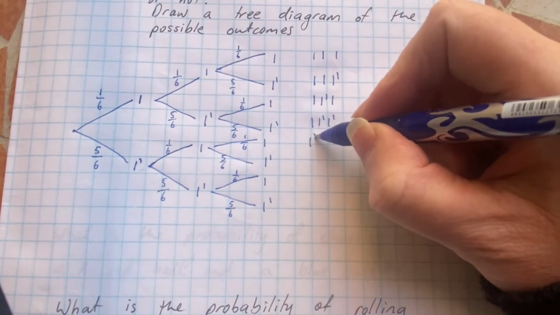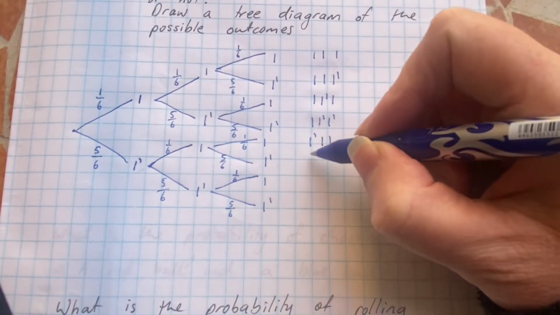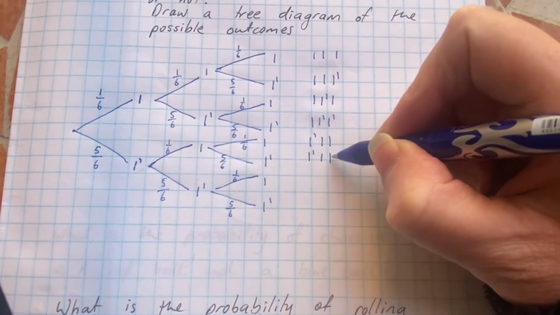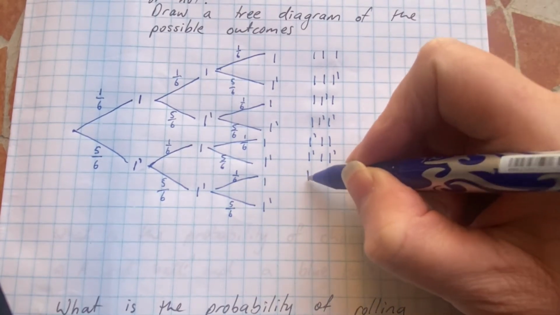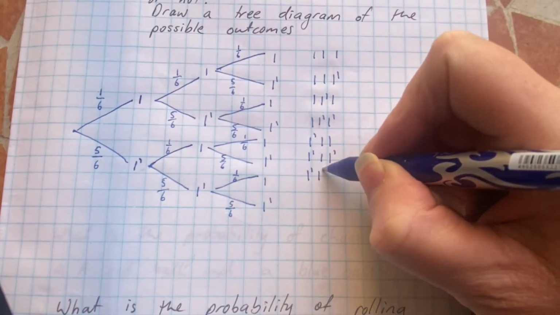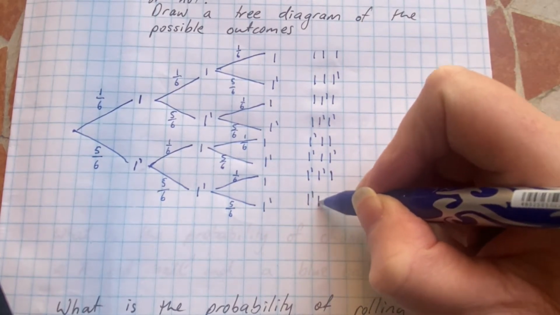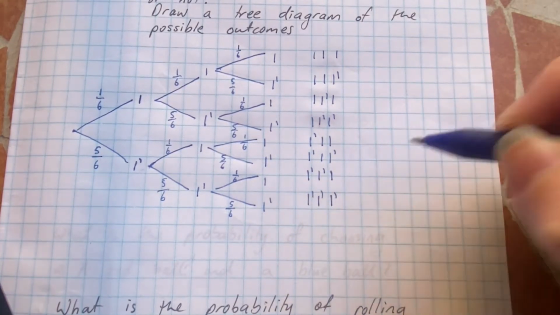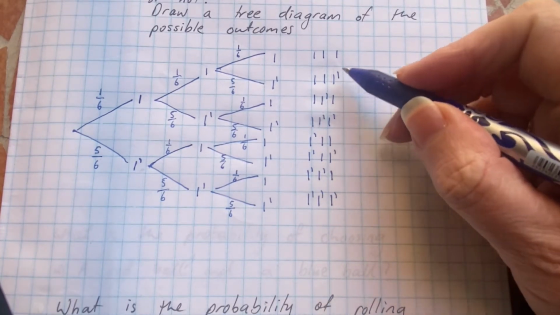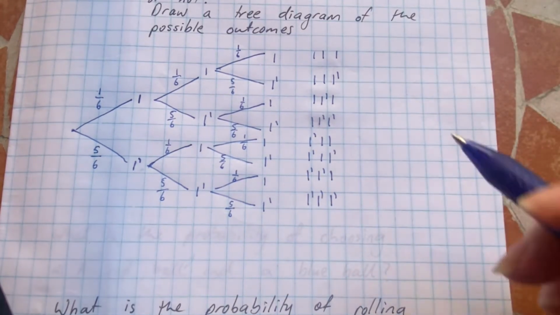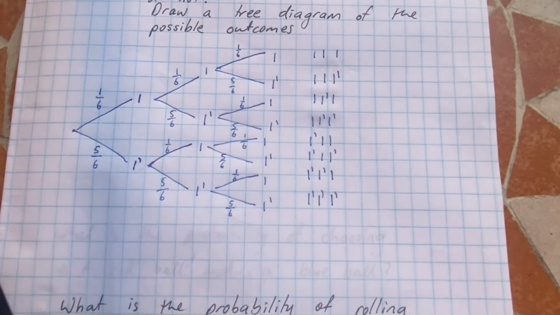This one here starts with not 1 and then 1, 1. This one's not 1, 1, not 1. Not 1, not 1, 1. Not 1, not 1, not 1. 1, 2, 3, 4, 5, 6, 7, 8 possibilities in our sample space.